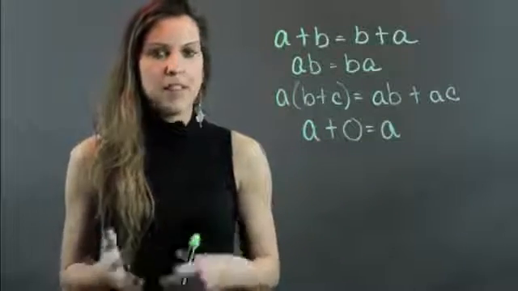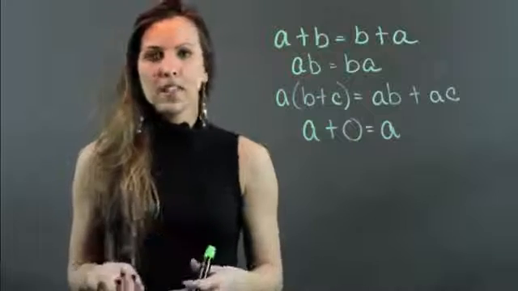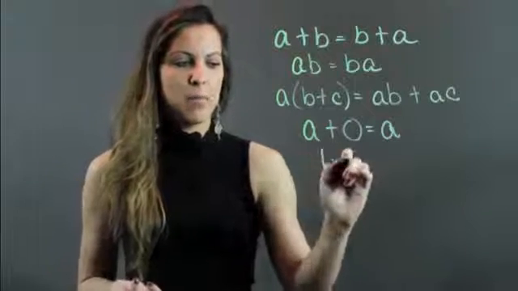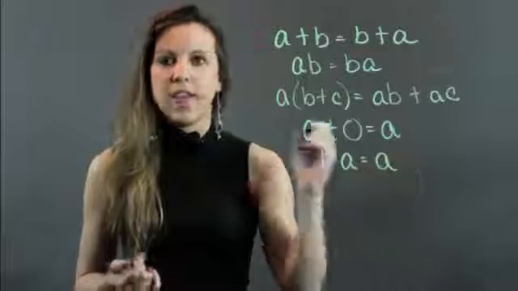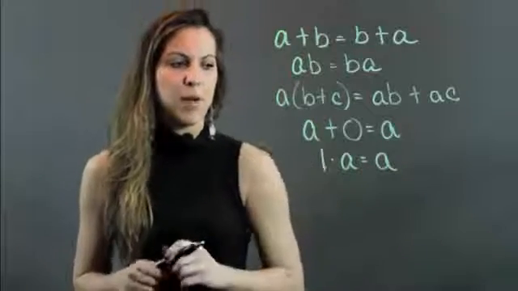By that same logic, the multiplicative identity property says that if I multiply a number by 1, I'm going to end up with that same number. That's the multiplicative identity property.